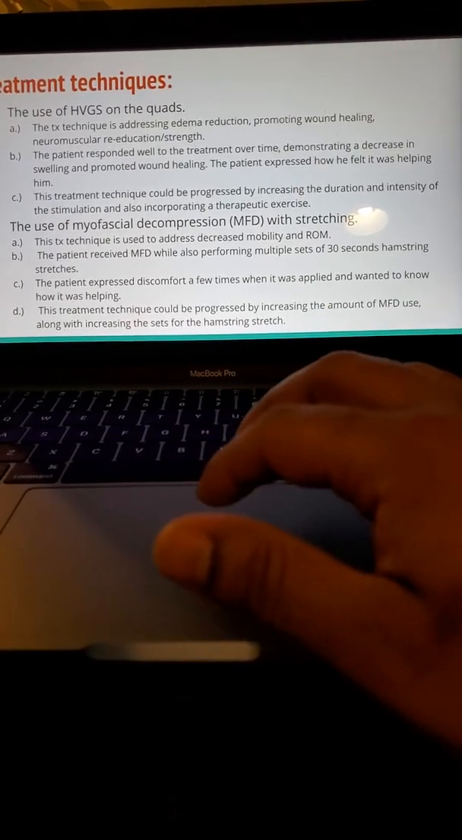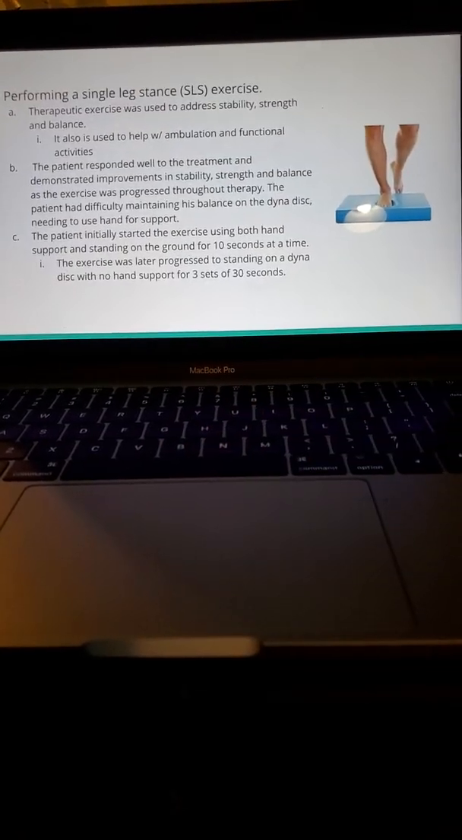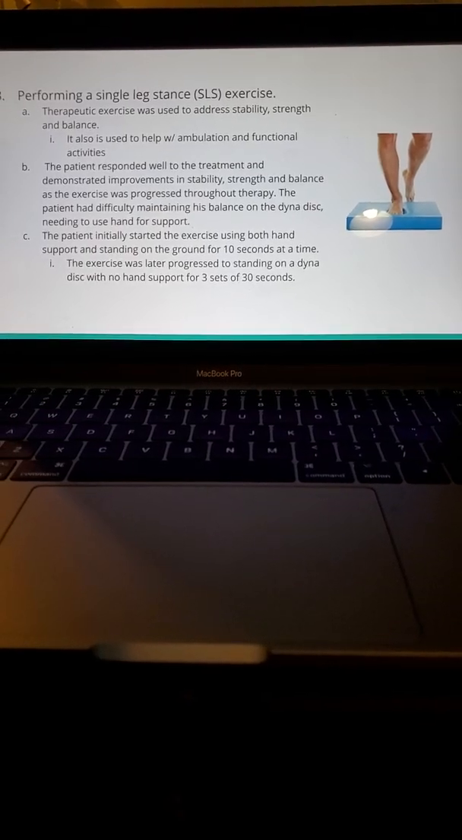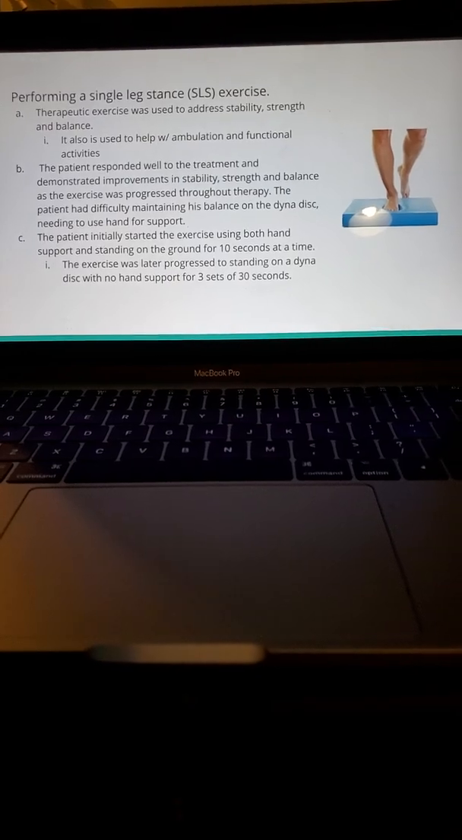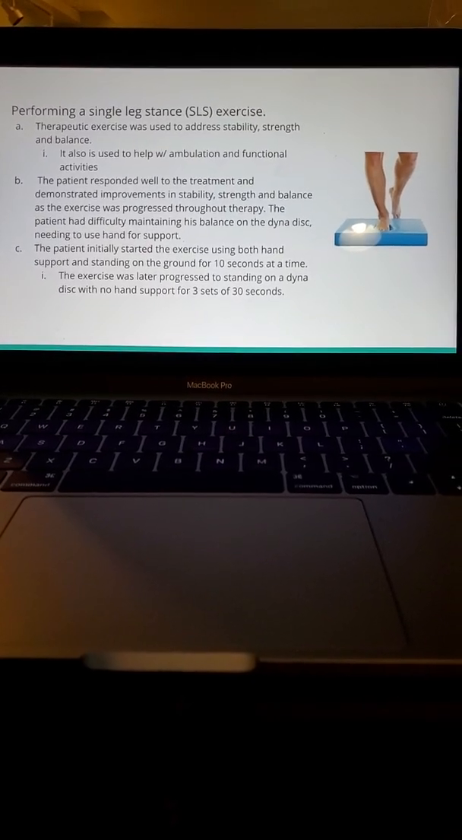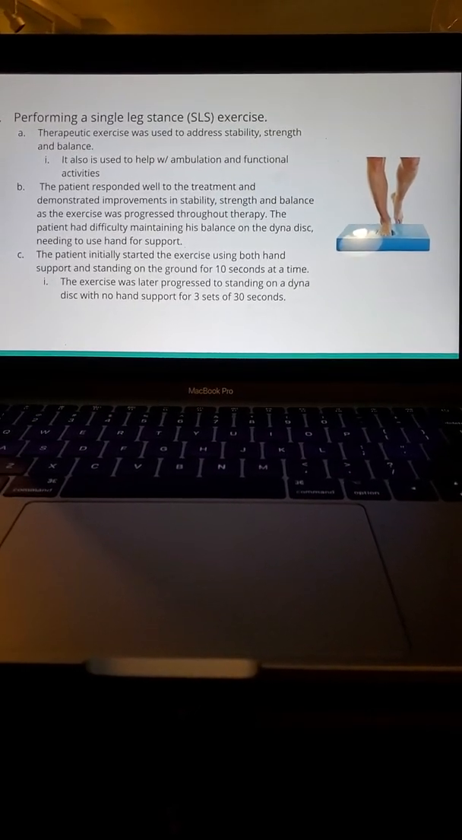of the hamstring stretch. And then the third treatment technique used was a single leg stance exercise. So the therapeutic exercise was used to address stability, strength, and balance.